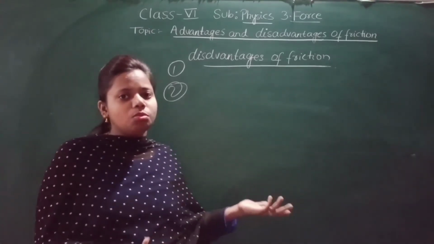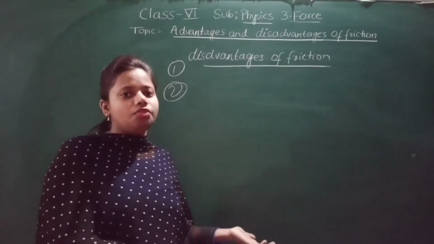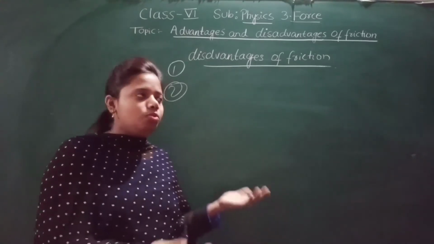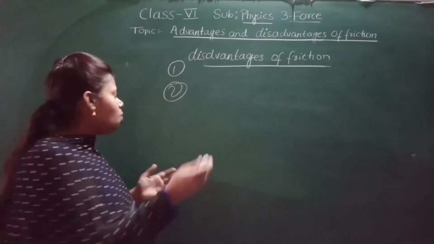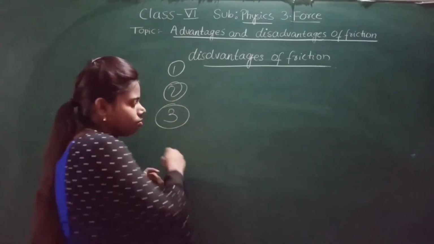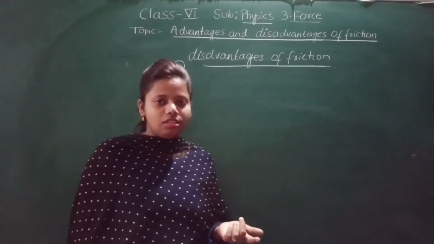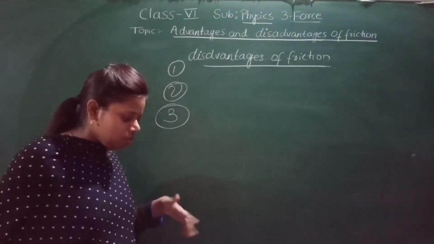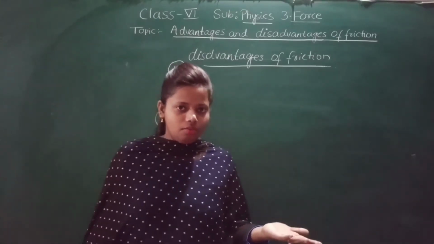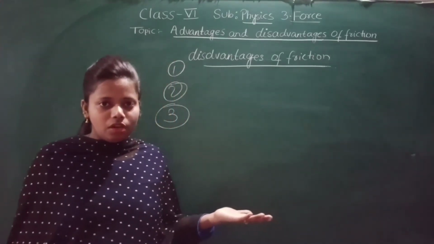If friction were not there, the machine would not get damaged, but because of friction, it is getting damaged. So this is also the disadvantage of friction. Now what is the third disadvantage? I said in the advantages that we are able to walk. So when we walk, what do we wear? We wear shoes or slippers, no?